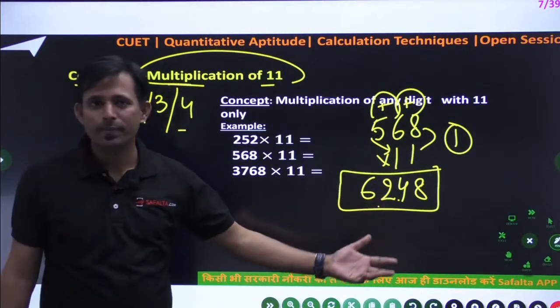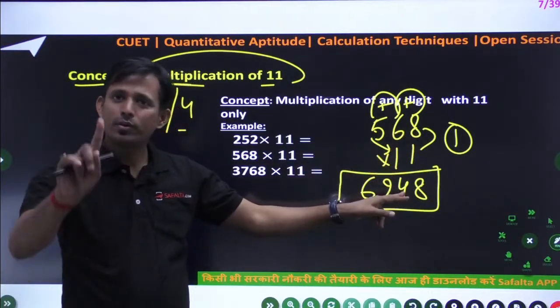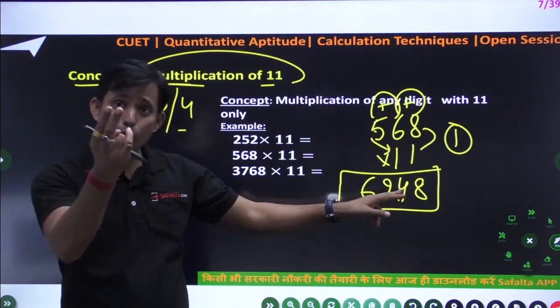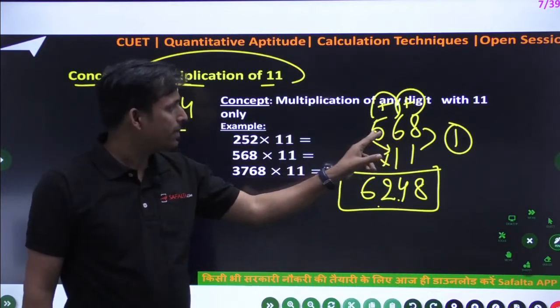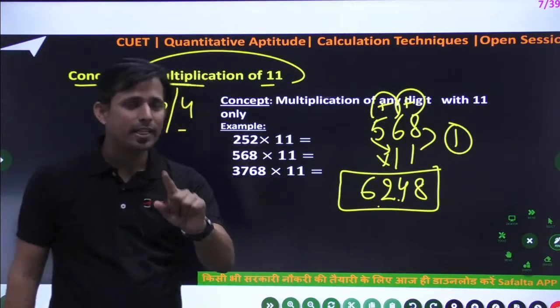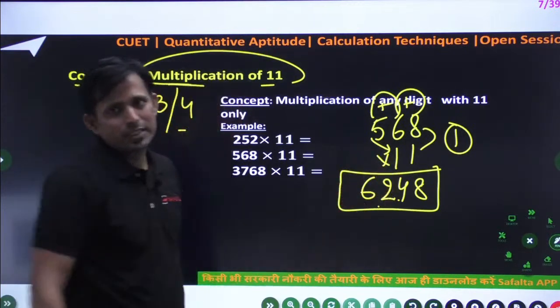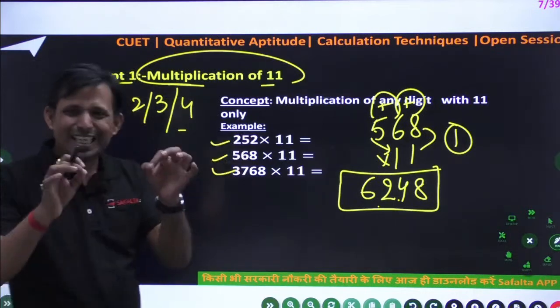You can calculate, simple. So simple, 8 and 1 is 8, that is okay. 8 plus 6 is 14, 4 is the unit digit and 1 will carry. If 2 will carry, you can add up the 2. Okay, but here 1 will carry. So now 6 plus 5 is 11, 11 plus 1 is 12, 1 carry again. So 5 and 1 is 6. It's very simple. So you can also solve this sum. Okay, so this is very simple.